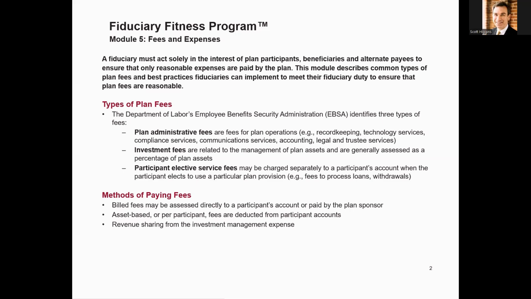The last method is revenue sharing. These fees are typically embedded in the investment management fees, and they are not always apparent, but sometimes they're used and sometimes they're not.